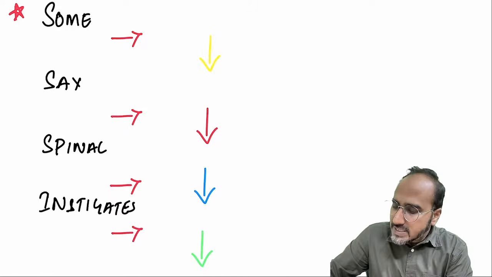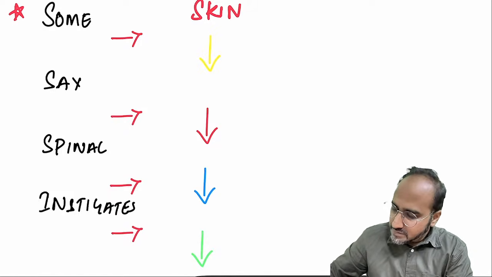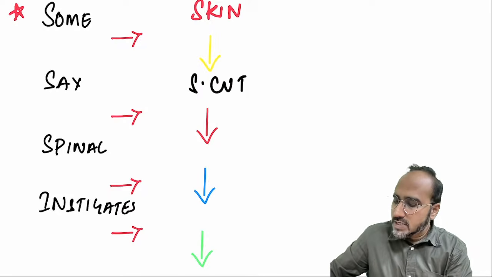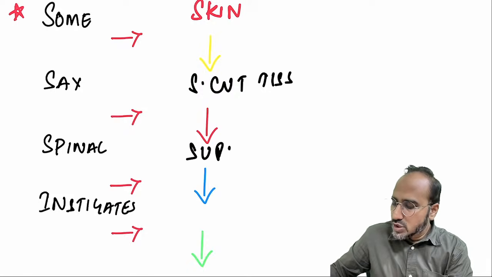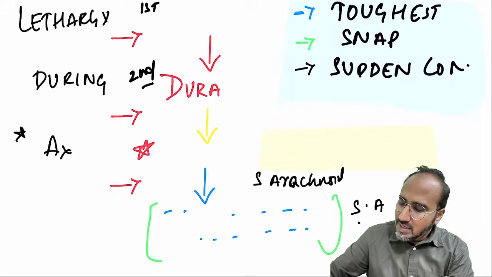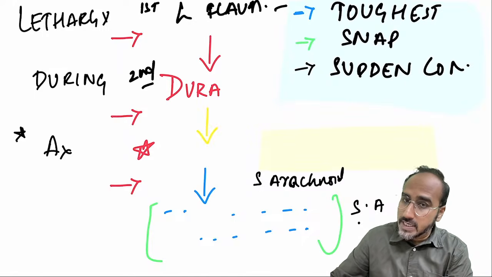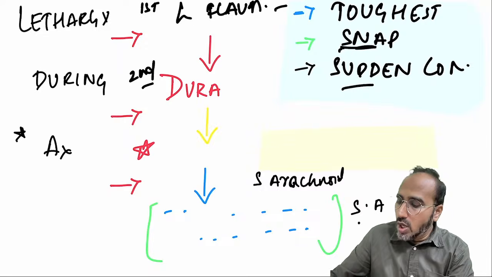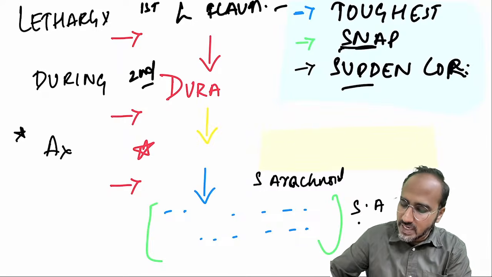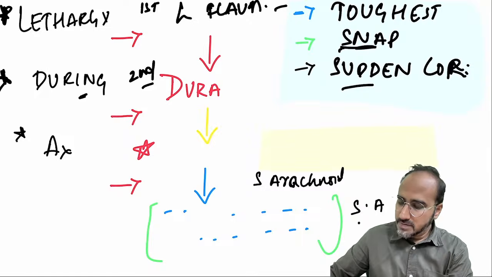So the order of layers that are pierced: first is skin. Next, subcutaneous tissue. Next, supraspinous ligament. Next, interspinous ligament. Next, ligamentum flavum. Ligamentum flavum is the toughest ligament. On piercing it, you will see a snap or sudden loss of resistance. That is very, very important. Second pop you will feel once the dura is punctured.